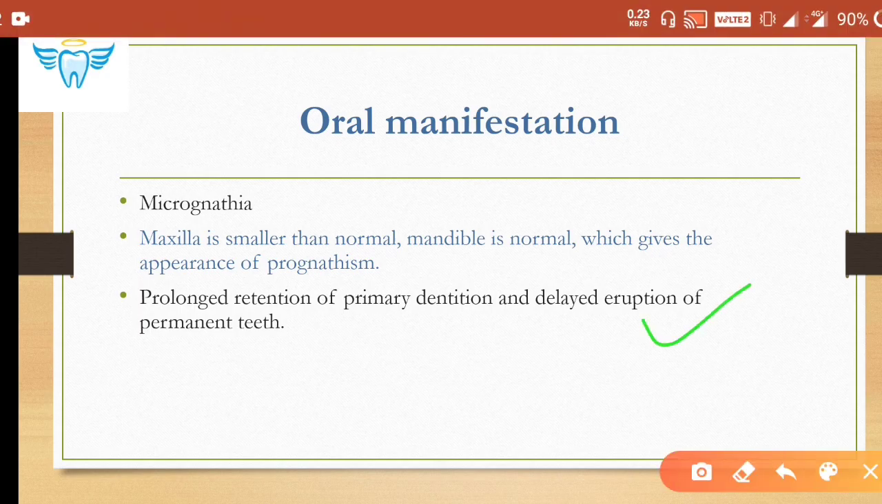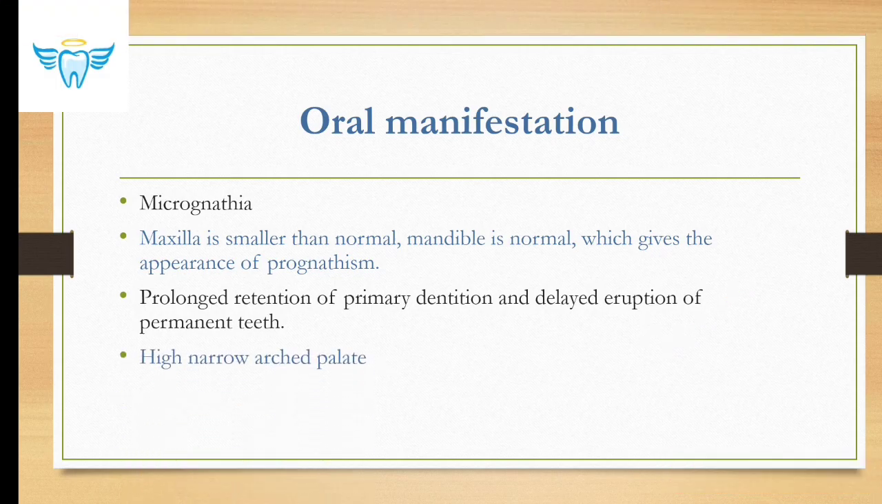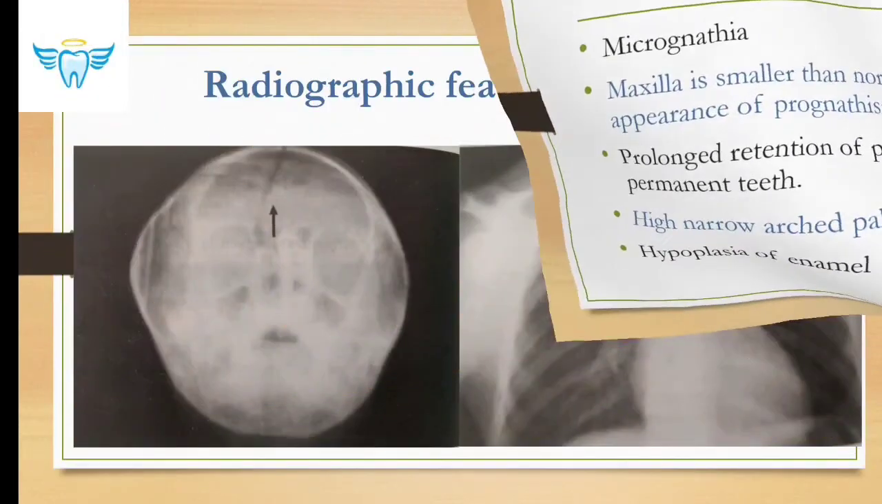Guys, these things come very often in MCQs, okay, that which syndrome is associated with prolonged retention of primary dentition and delayed eruption of permanent teeth. So cleidocranial is one of such syndrome. Then high narrow arched palate. Hypoplasia of enamel is also seen.